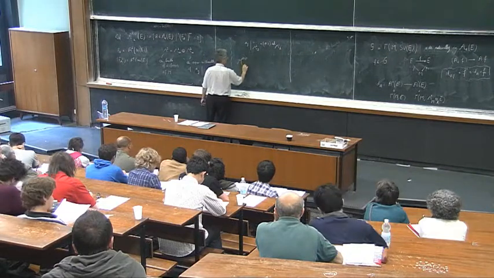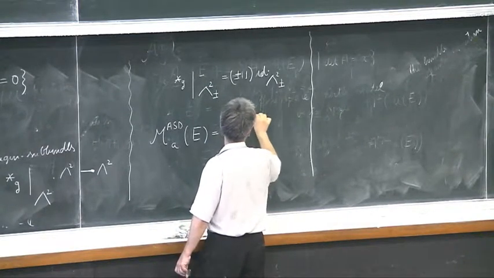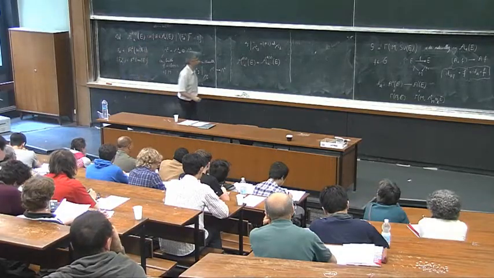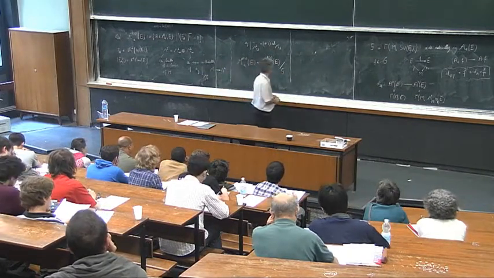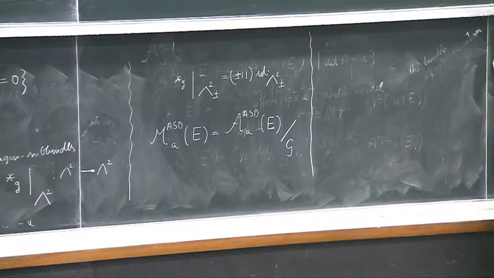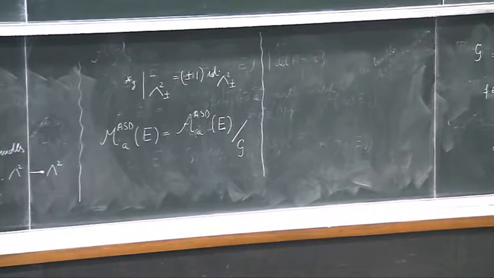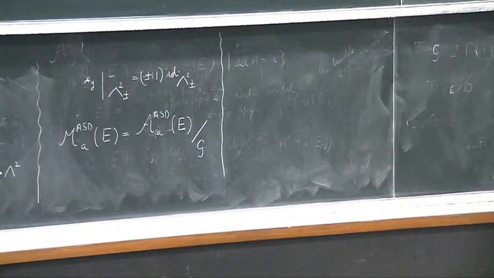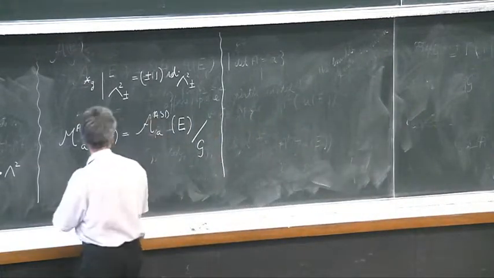So M ASD A of E: we take the space of projectively ASD connections on E, satisfying this condition, factorized by the gauge group G. And this is, maybe, one of the starting points of Donaldson theory: this is a finite dimensional object in a sense which will be made precise immediately. So this is the Donaldson moduli space.